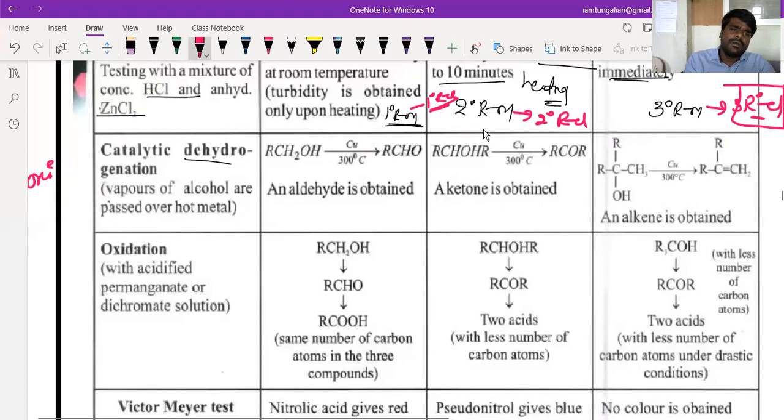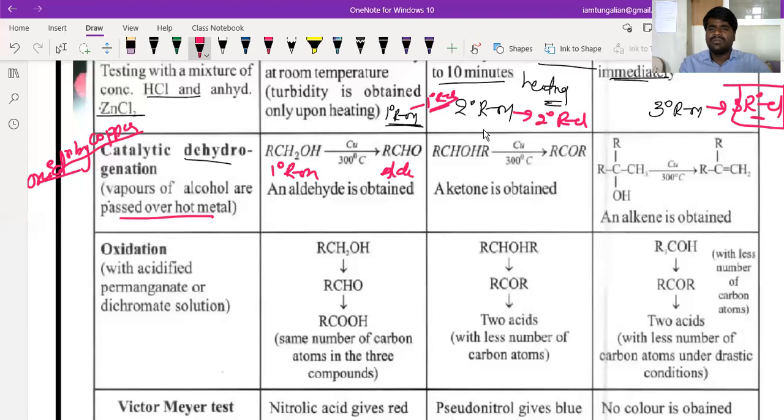oxidation by copper, beta. Oxidation by copper. See, vapors of alcohols are passed. Everything has been already discussed, but it's just a revision. Vapors of alcohols are passed over the hot metal. What happens, sir? Primary alcohol will be converted into aldehyde, whereas secondary alcohol will be converted into ketone, and tertiary will undergo what, beta? Dehydration to form alkenes. All right.